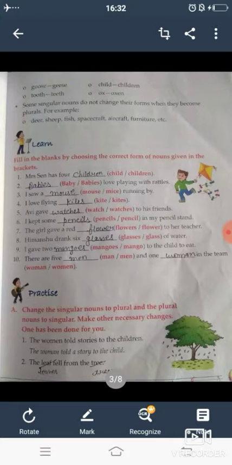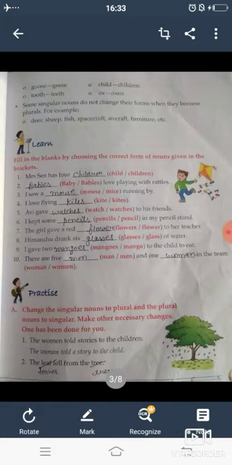Mrs. Sen has 4 children. Blank love playing with rattles. So the right answer is babies. I saw a blank running by. So mouse is the correct answer. I love flying blank. So I love flying kites. Avi gave blank to his friends. So Avi gave watches to his friends. I keep some blank in my pencil stand. So you have to fill pencils in the given blank.